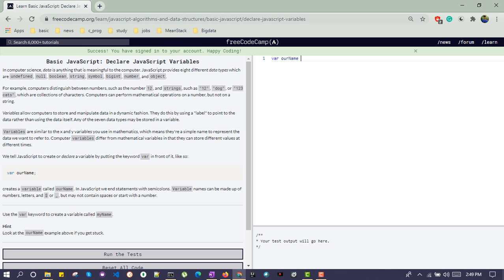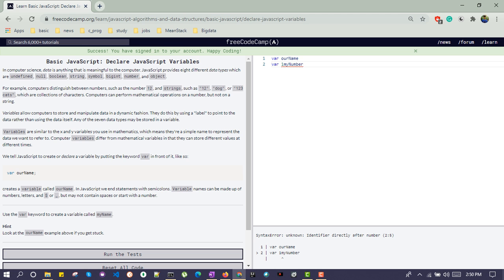Variable names can be made up of numbers, letters, dollar signs, or underscores, but may not contain a space or start with a number. What they are trying to say is, if you are declaring a variable, you can't start the variable name with any digit, just like this, 5myNumber.